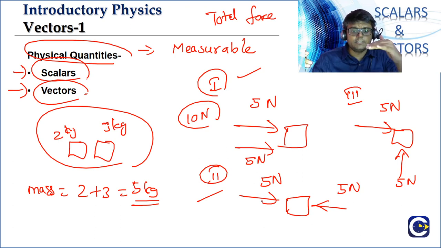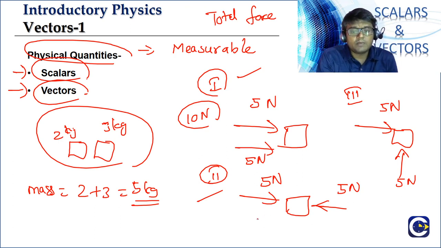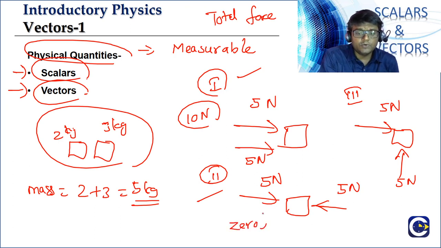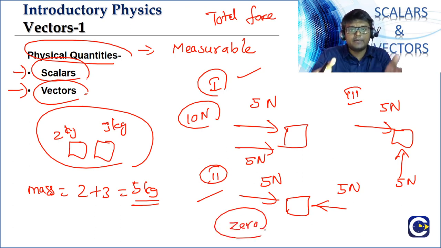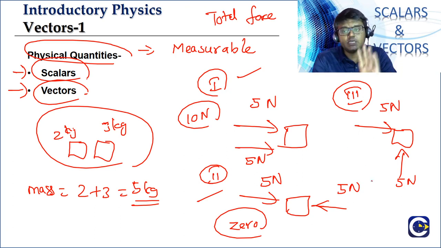If there is a force 5 newton in this direction, another force 5 newton in this direction, then what is the common observation? The total force is going to be how much? 0. This is what we practically see also. You have an object, somebody tries to push it, you also try to push it with the same force. What is the observation? That particular object will not move. Means what? The total force on that will be 0. Correct. Now in case 3, depending upon the orientation between the two forces, the total force value is going to change. We'll also learn about it. How are we going to find the total force?